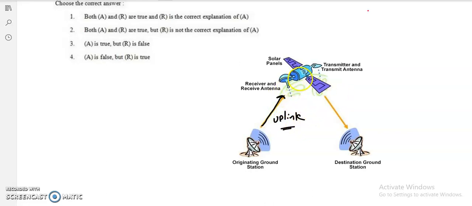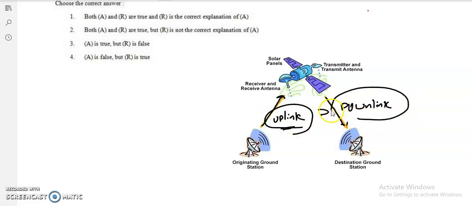After receiving it, the satellite sends a signal to the destination ground station, and this signal frequency is called the downlink frequency.